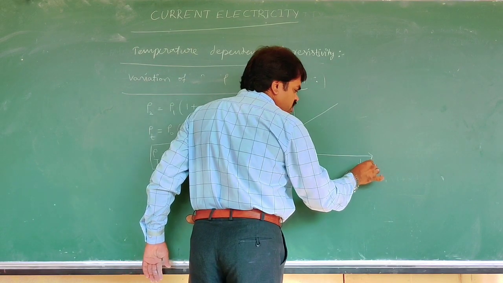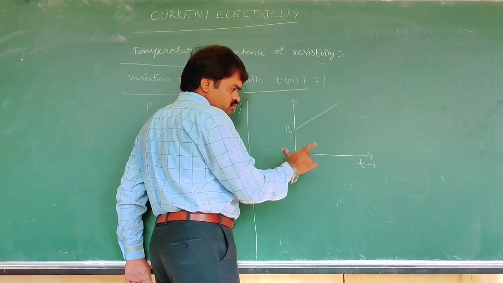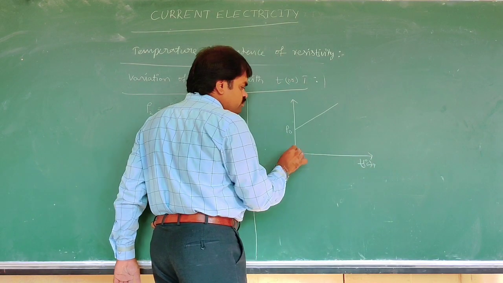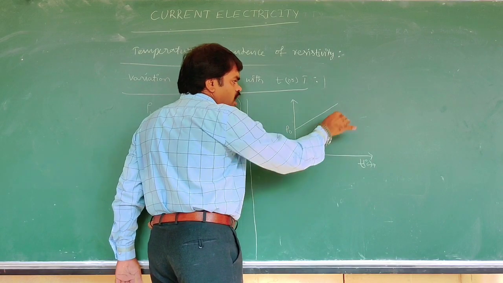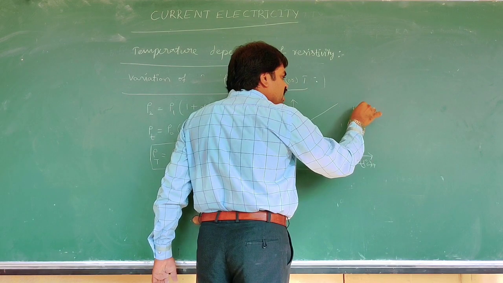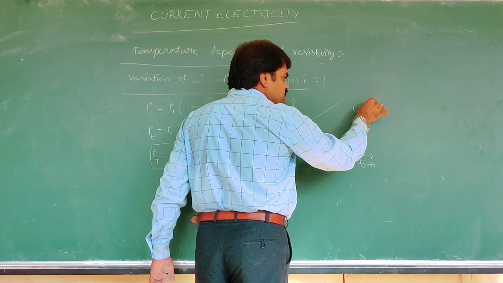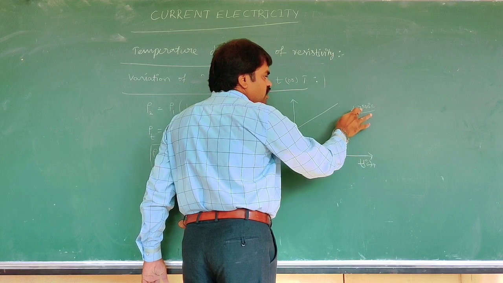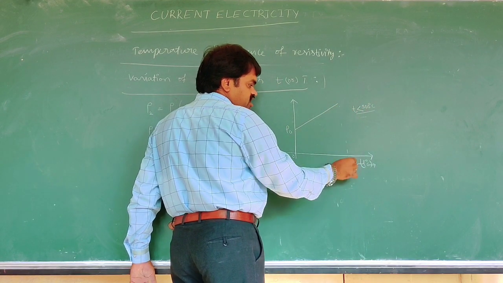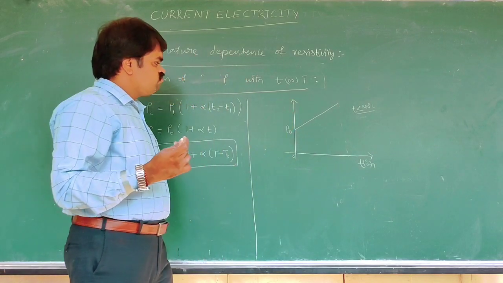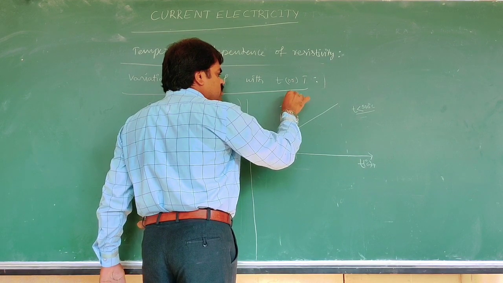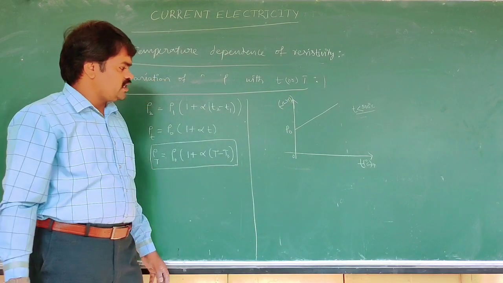At ordinary temperatures, we can take only a small range on the degree Celsius scale, starting from 0, up to t less than 300 degrees Celsius only. The unit of resistivity is ohm meter.